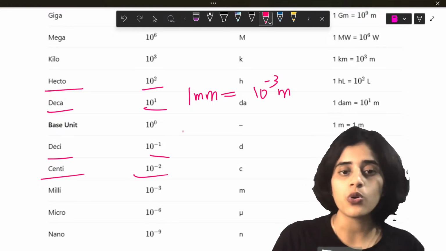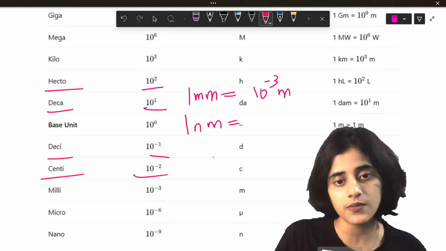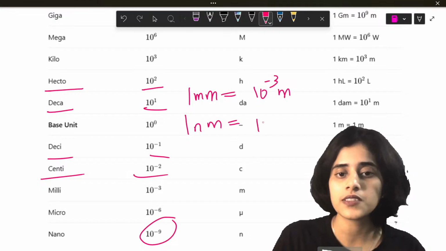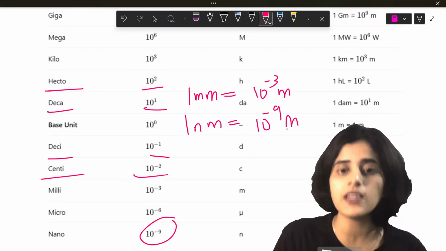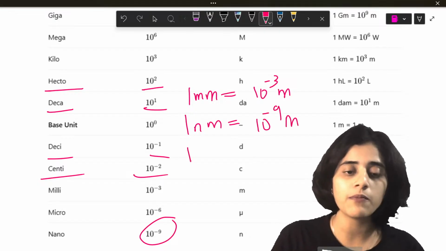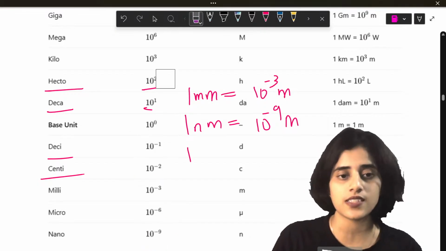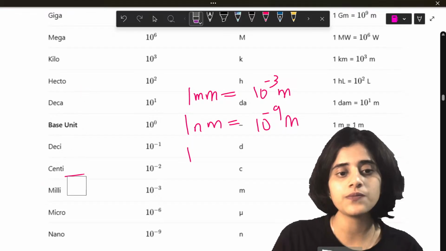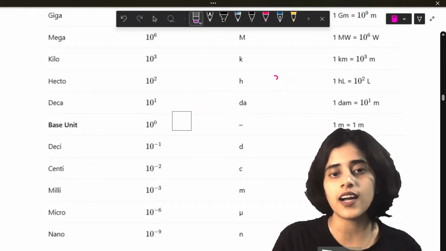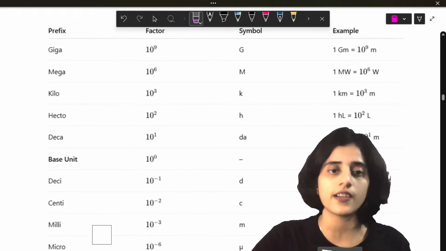Now, 1 nanometer is how much? 10 raised to minus 9 meters. 1 micrometer is 10 raised to minus 6 meters. Okay? So that's how the different units are.